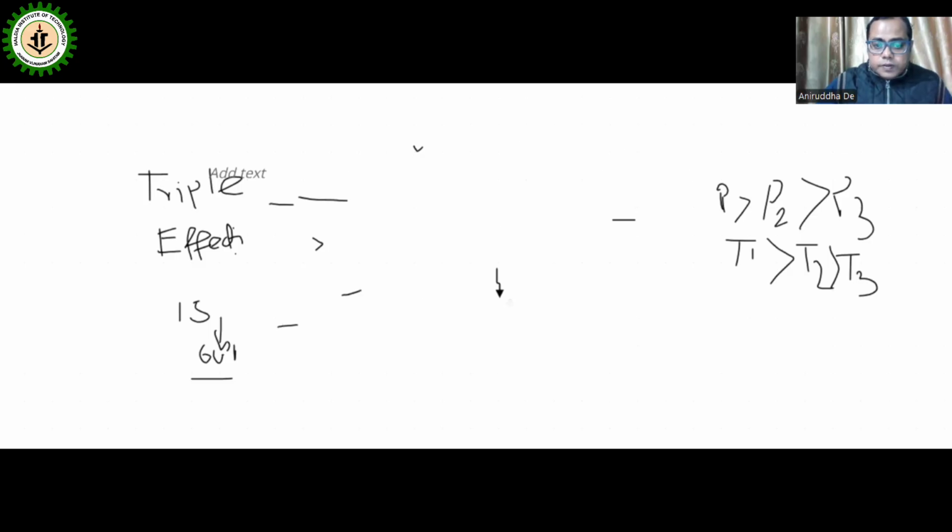Because feed and steam will be operating in different directions. So this is backward feed.